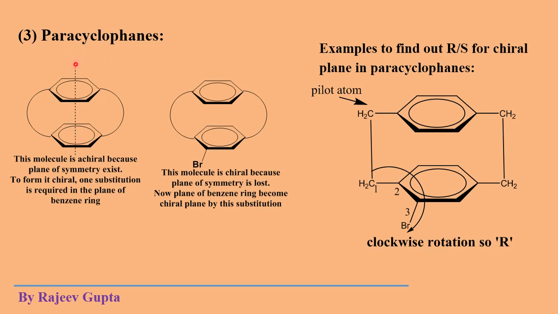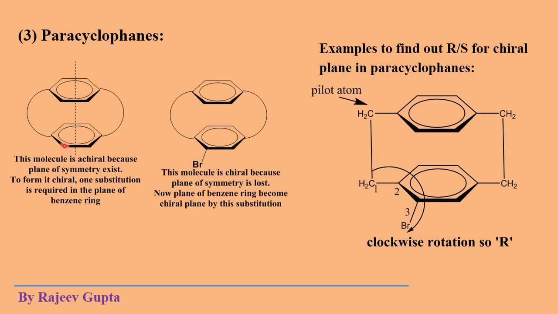Now see here, a plane of symmetry is present. This dashed line shows a plane of symmetry, where this half portion is just the mirror image of this half portion. So this skeleton is basically achiral or optically inactive. To make it chiral, we have to make a substitution, replacing a hydrogen atom by another atom or group.